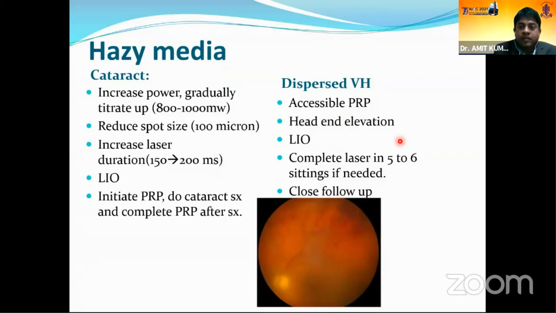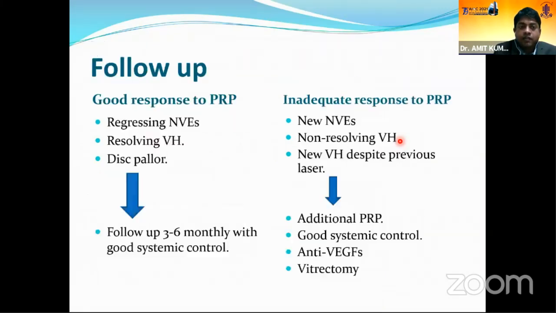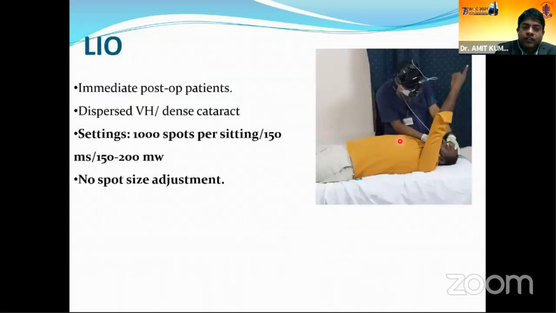LIO can be used, and you complete the laser in 5 to 6 sittings, and then you keep the patient for close follow-up. In follow-up, a good response to PRP means regressing NVs, resolving VH or disc NV, and we follow up the patient every 3 to 6 months with good systemic control. Inadequate response means new NVs are there, non-resolving VH, and new VH despite previous laser. These patients will need additional PRP and good systemic control. We can try anti-VEGFs in these patients. And finally, if it is a non-resolving VH, you have to go for vitrectomy.